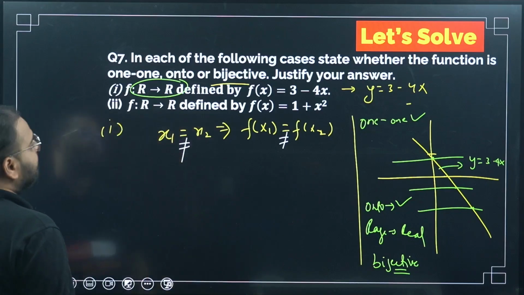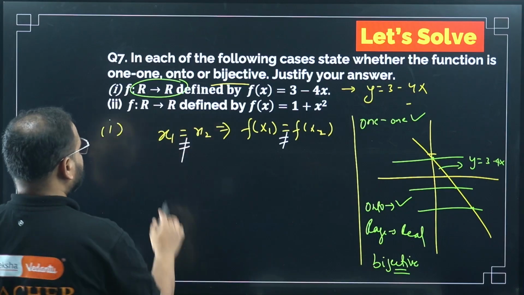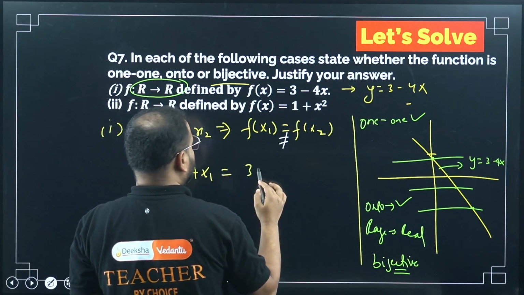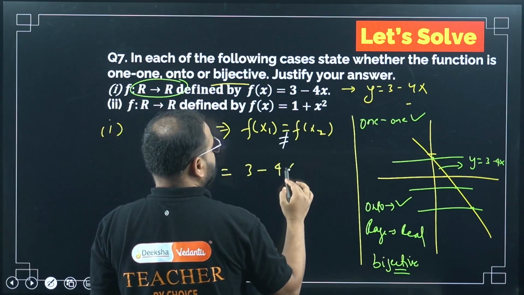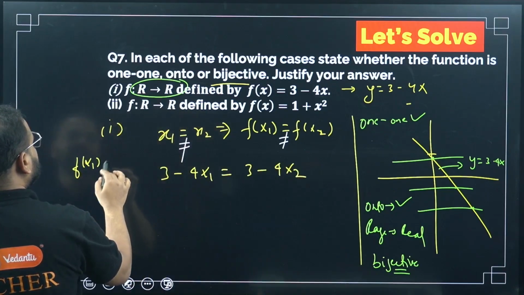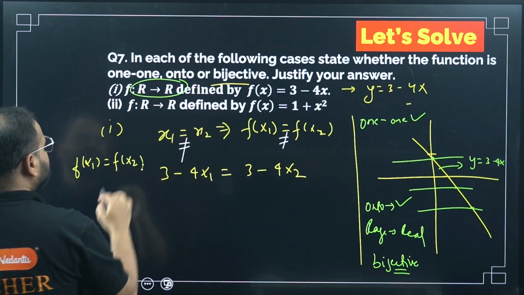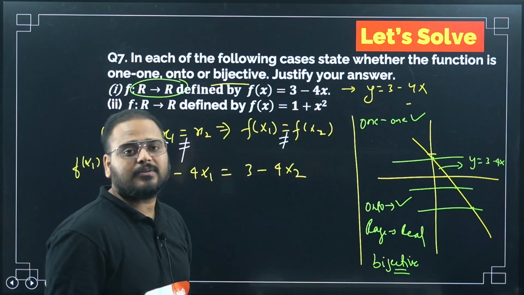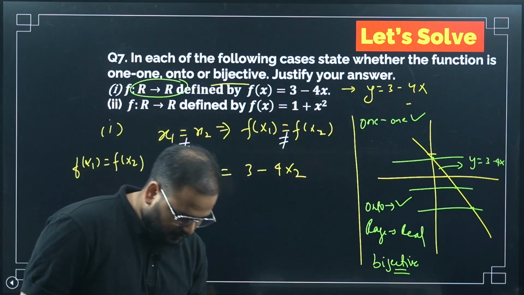Let's see. In this condition, 3 minus 4x, I'll take it as 3 minus 4x1 equal to 3 minus 4x2. What I've taken here is f(x1) is equal to f(x2). Check here, this is the function, and I've replaced the function by x1.